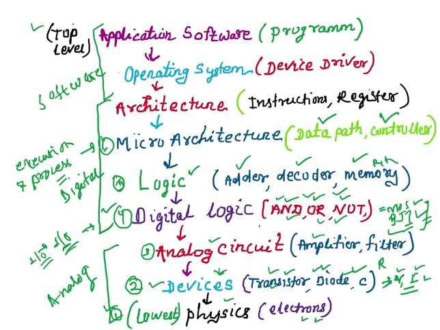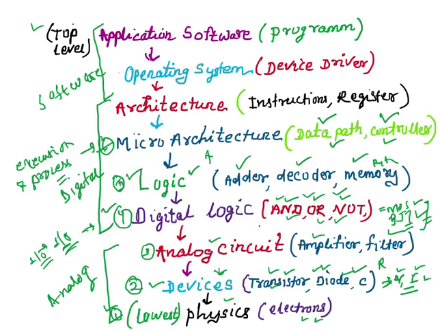So it deals with mostly data path and controller, this microarchitecture. It is executing or processing data coming from the logic level. So input to microarchitecture is the logic level. At this level we are giving digital data, and it is being executed and processed by this microarchitecture part.